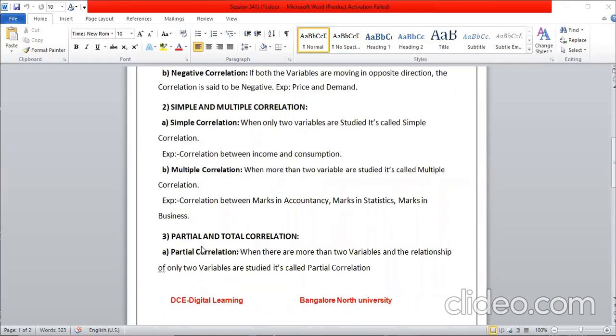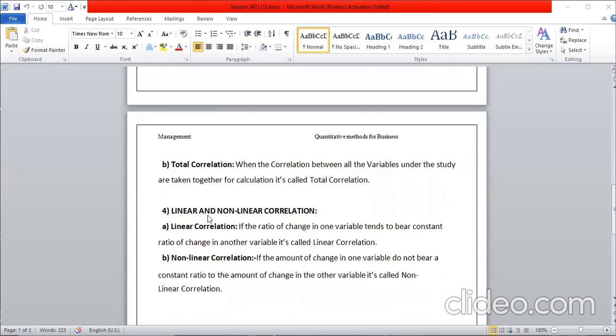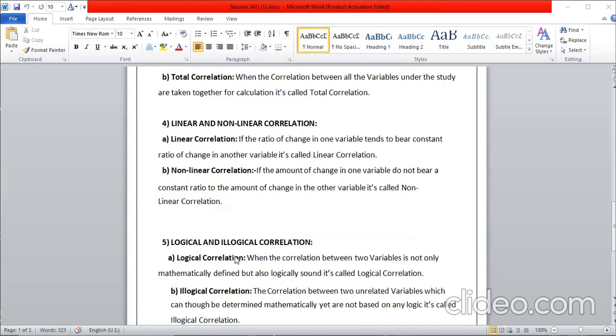Partial and total correlation. In the group, if you choose only two, then it is called partial. If you choose the entire group, that is, out of 10 you have selected all, it is called total correlation. Linear and non-linear correlation. Linear tends to be a constant ratio: if one is increasing, the other is also increasing at the same ratio. Non-linear: if one is increasing by a smaller amount and the second one is increasing by a larger amount, then it is called non-linear correlation.